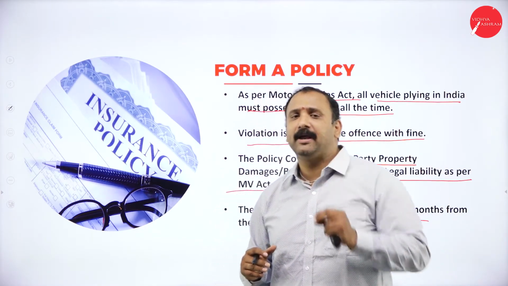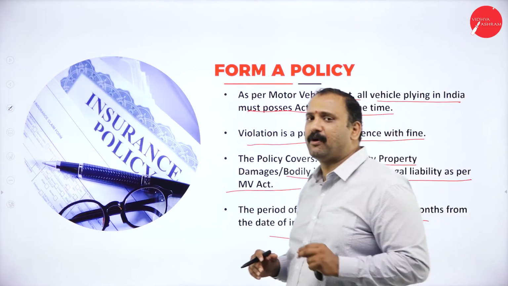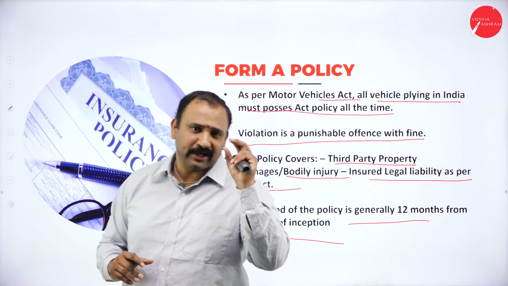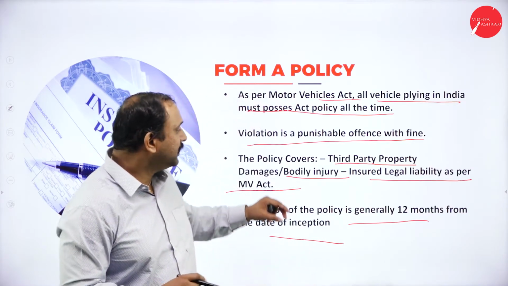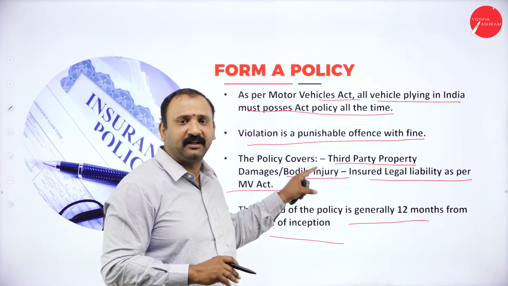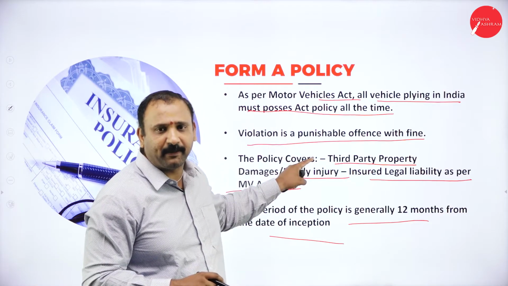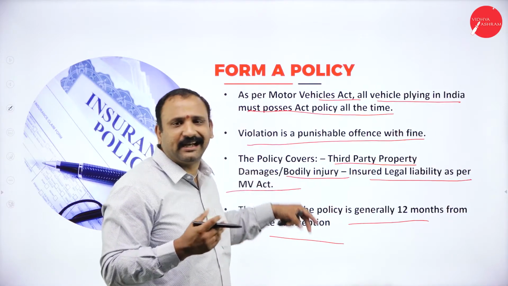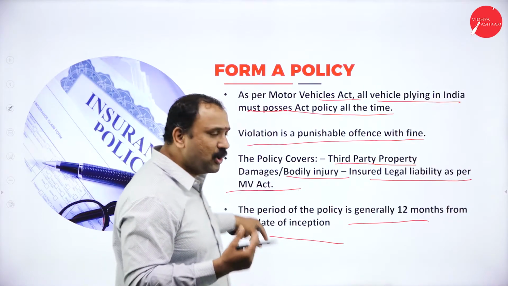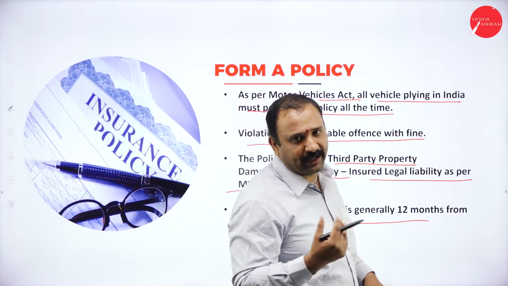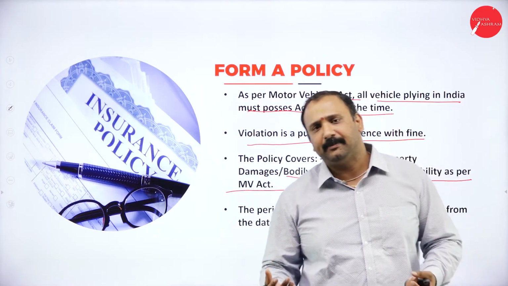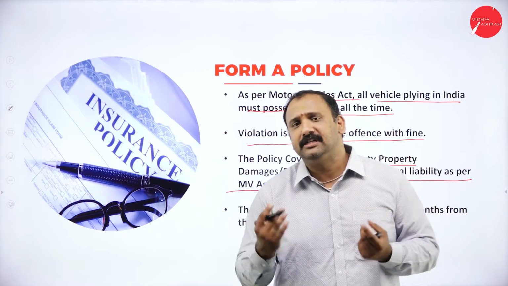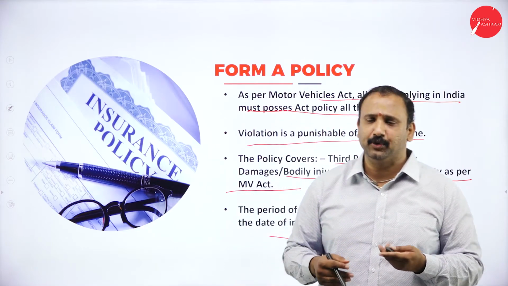So a Form A policy is a basic level policy that will only cover the liabilities arising. So at any given point of time, if there is any liability arising in the form of the Third Party Act, or any bodily injury that's caused, or any legal liability aspect that happens, automatically the Form A will be able to cover it and you can claim it accordingly. And this is only an annual based policy. So every year you have to renew it.